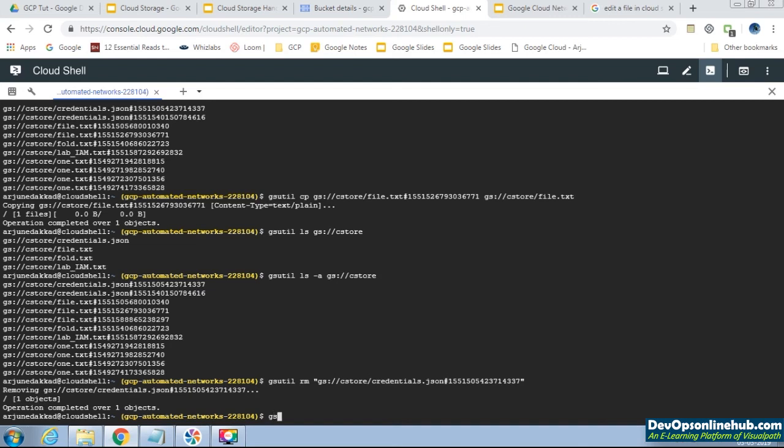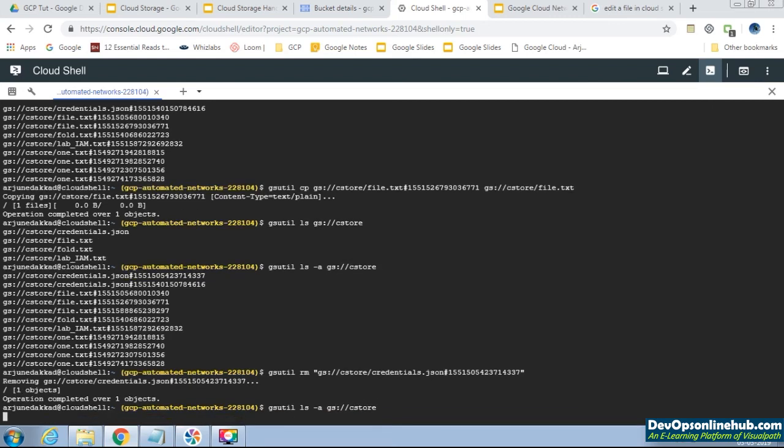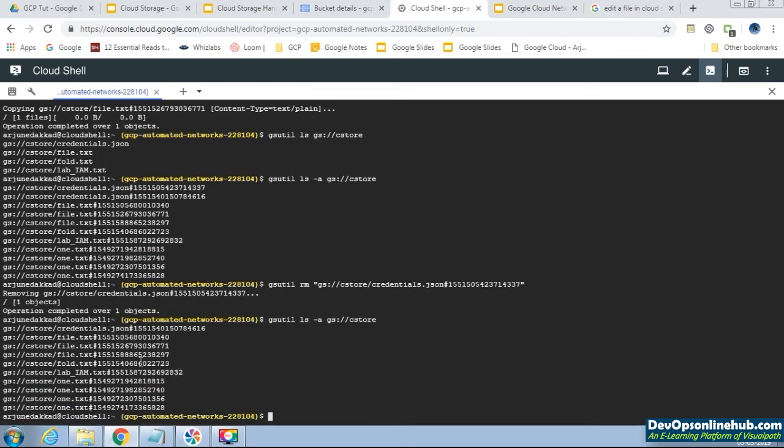So we will check this one, gsutil ls -a gs://cstore. See, credential 5054 is not there, 5056 is there. So it has completely deleted the archived version.